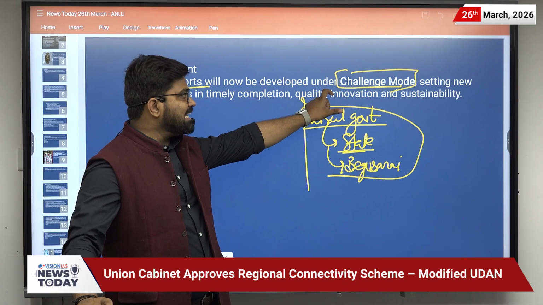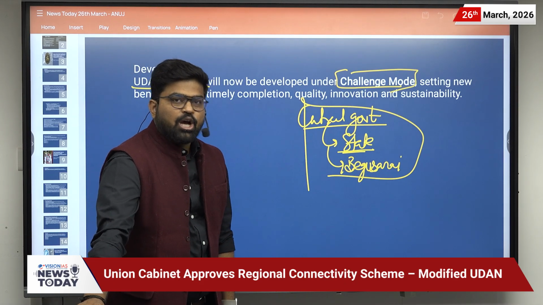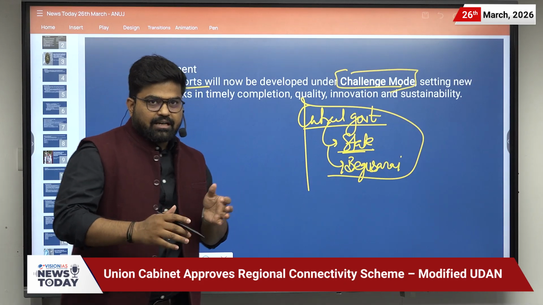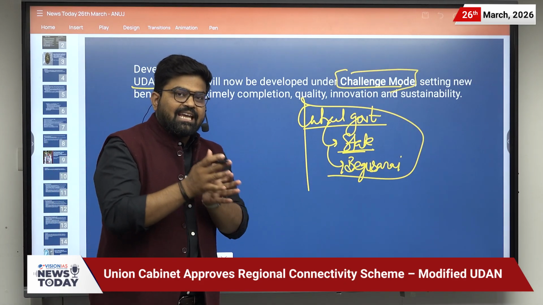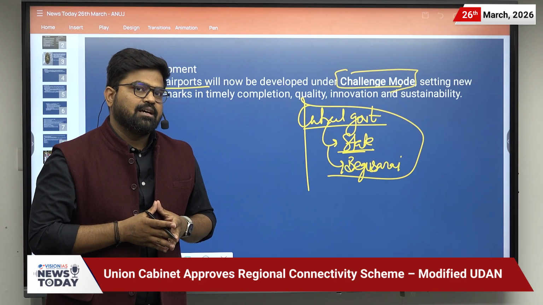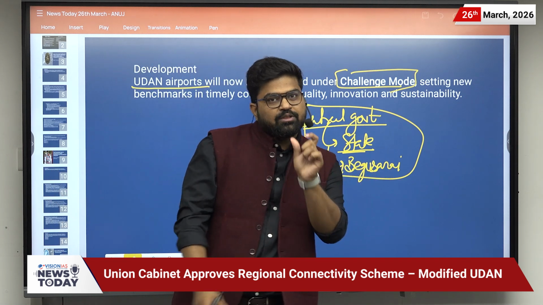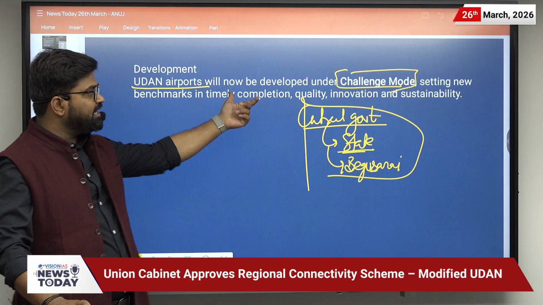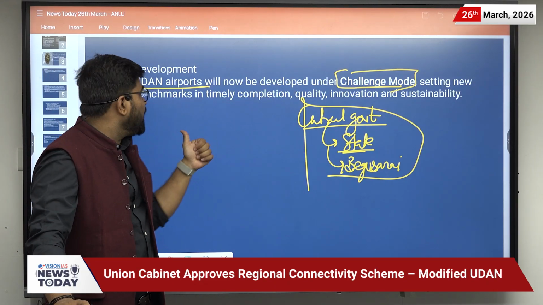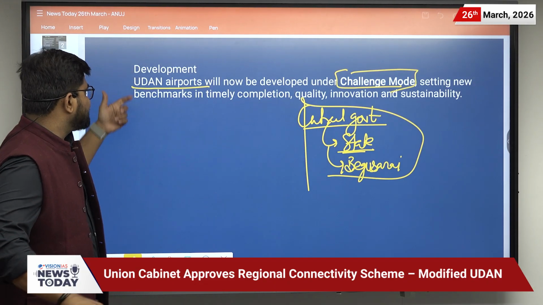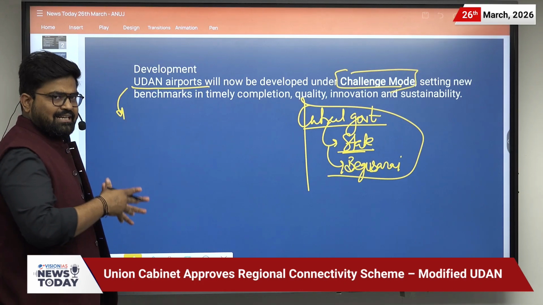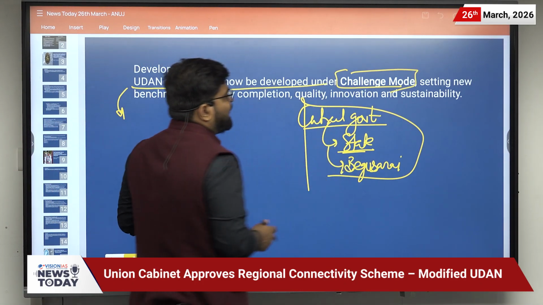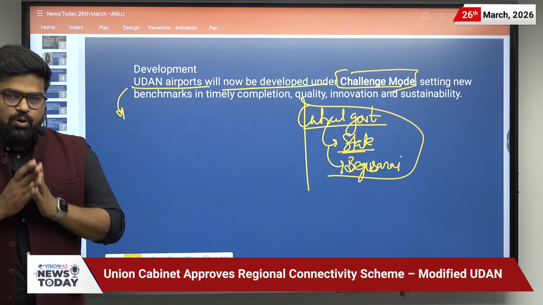And what is this challenge mode? In challenge mode, various regions and state governments will give proposals to set up an airport in their areas, and out of those, the ones with better proposals will be selected. That is the meaning of challenge mode. So now UDAN airports, which stands for Ude Desh Ka Aam Nagrik, as we have discussed, will now be developed under the challenge mode.